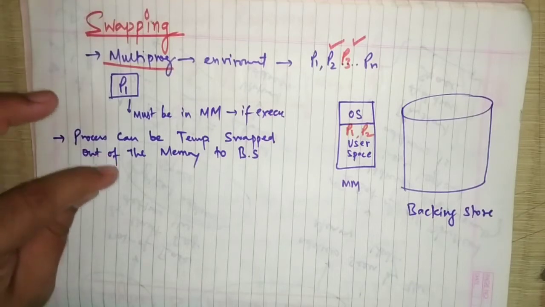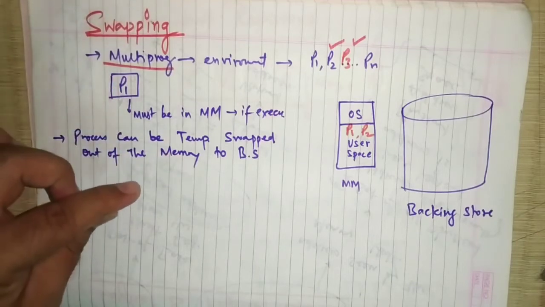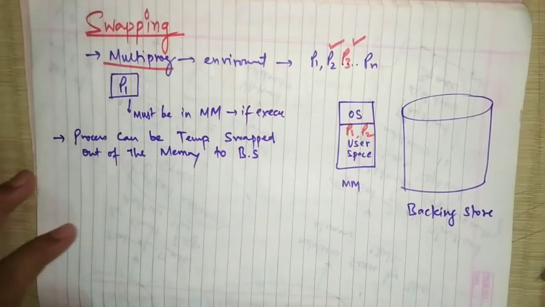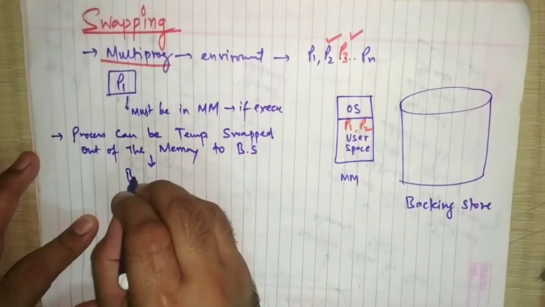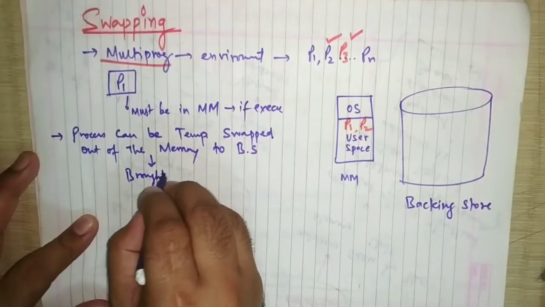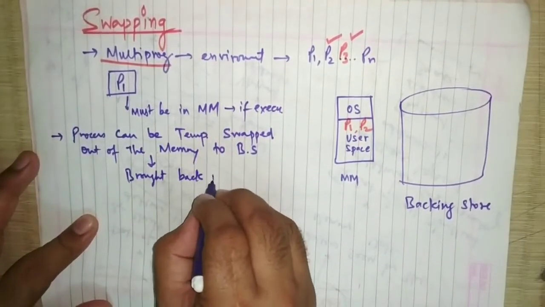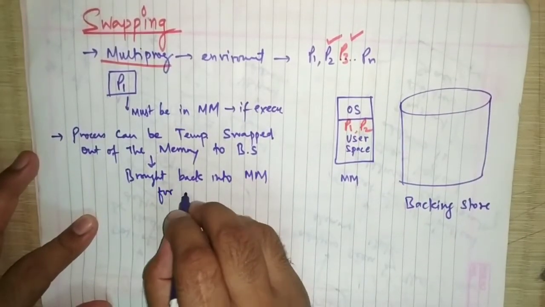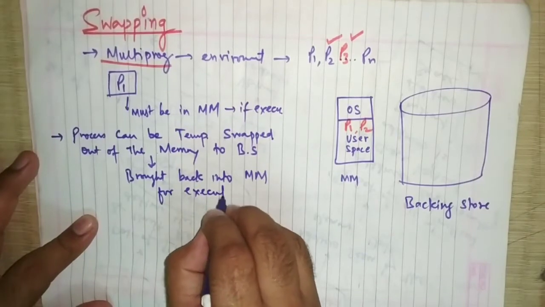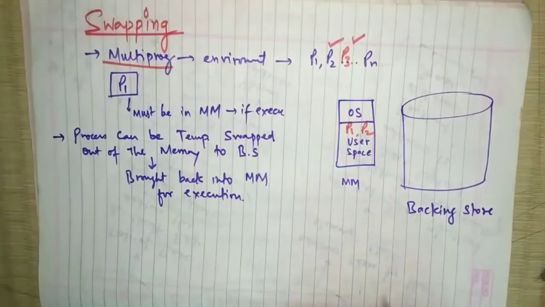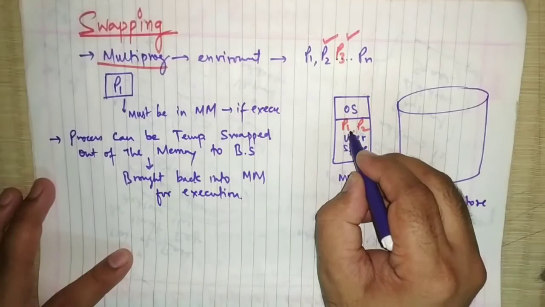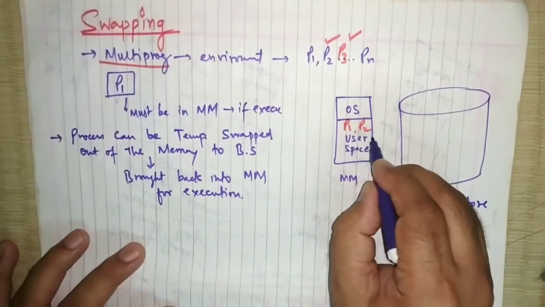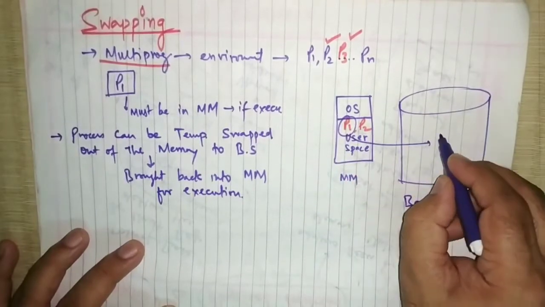A process can be temporarily swapped out of the main memory to the backing store, and can then be brought back into main memory for execution. Okay, so P1 comes over here, P1 is executed. Right now it is using some other service, so P1 is shifted to the backing store.